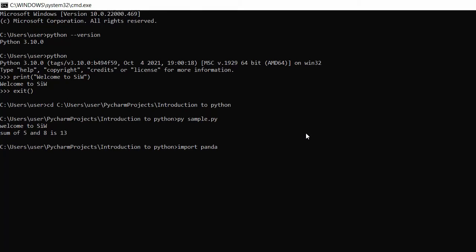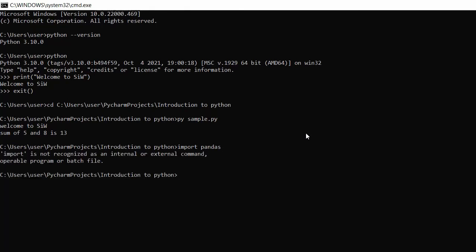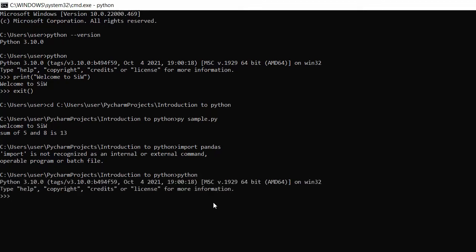I'm just using the command import pandas. Actually, where are we standing, right? We are in the command prompt, so it will not work properly. First we need to go to Python, and only then can we import, right? So I'm just going to Python and hitting enter. Once I go in, I use the command import pandas and enter.